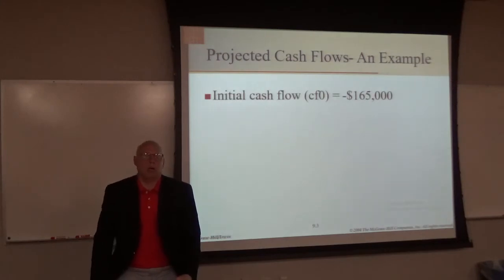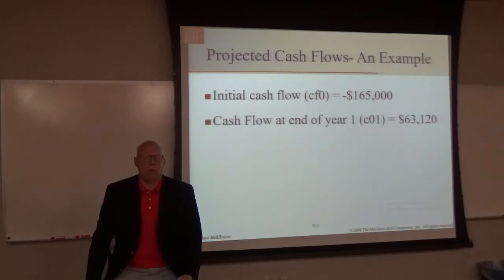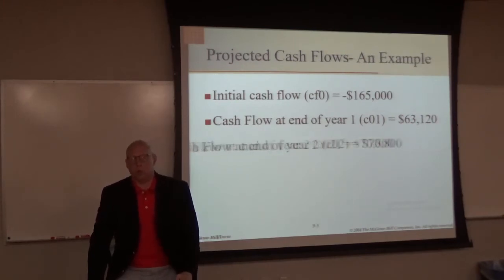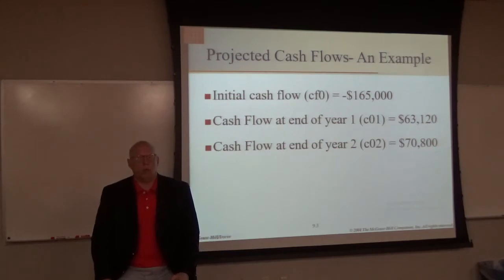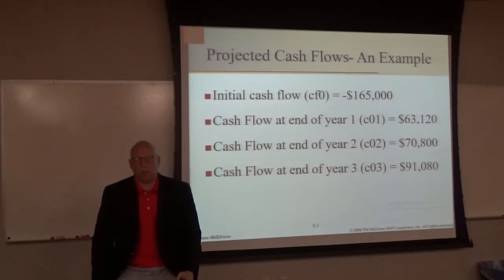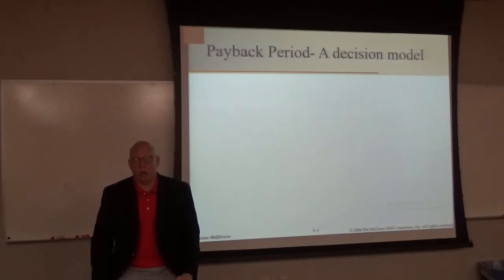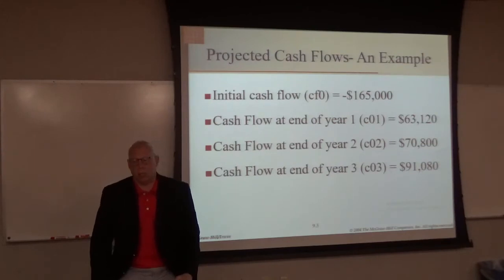All right, so let's look at an example that we're going to use. Initial cash flow at time 0, is minus $165,000. So we are making an investment, and the cash outflow, the cost of the investment, is $165,000. At the end of year 1, we forecast that we will generate positive cash flow of $63,120. At the end of year 2, we'll generate positive cash flow of $70,800. At the end of year 3, we'll generate positive cash flow of $91,080. Okay, so this is what our business looks like.